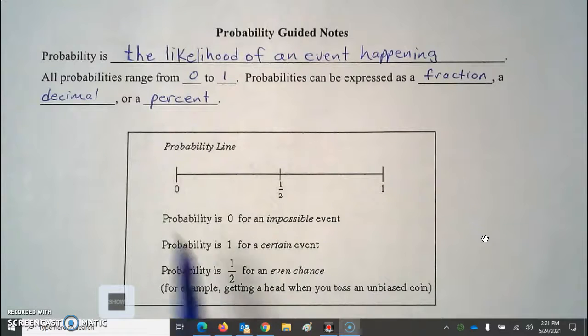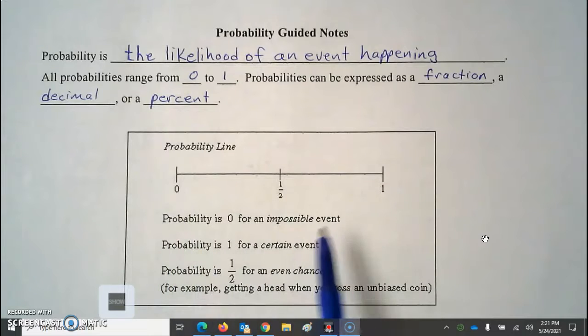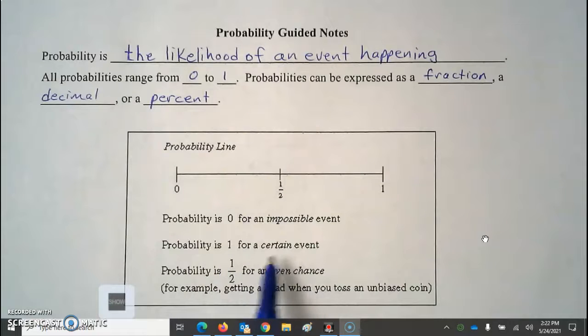Now, if a probability is 0, that means it is impossible for that event to happen, or it's definitely not going to happen. That's like rolling a die, a single number cube, and getting a 7. That probability is 0. Now, a probability of 1 means it definitely will happen. That'd be like rolling a single die.